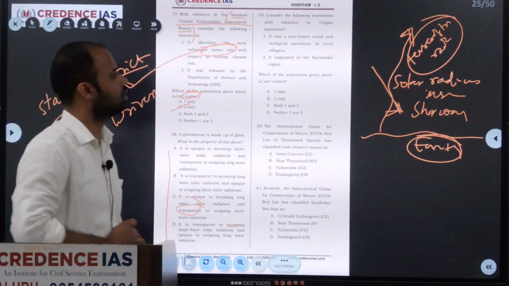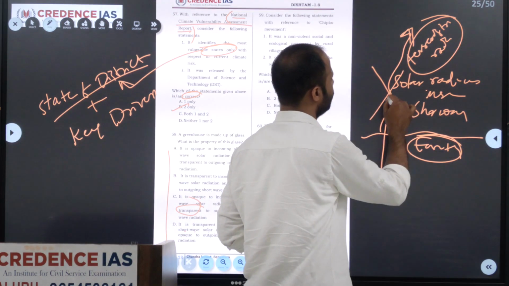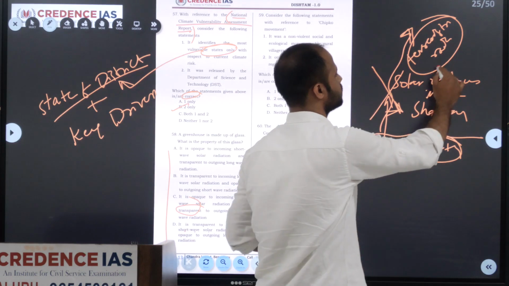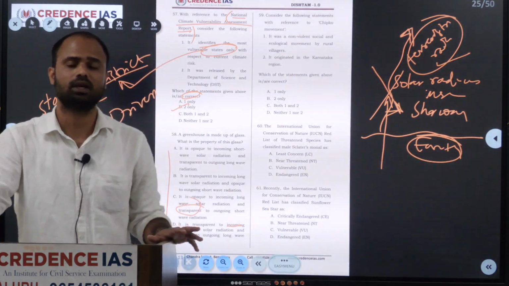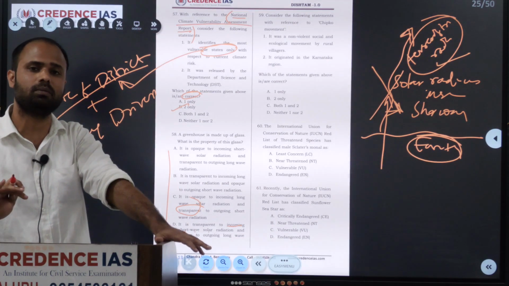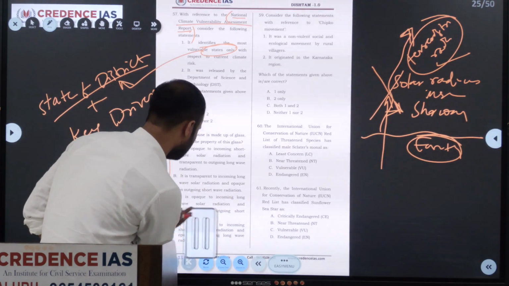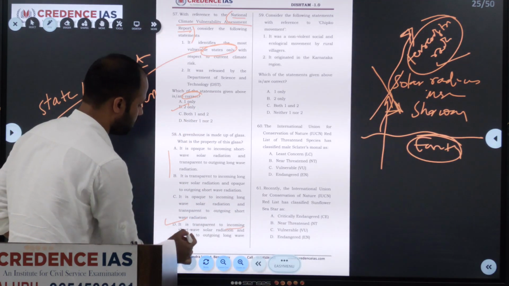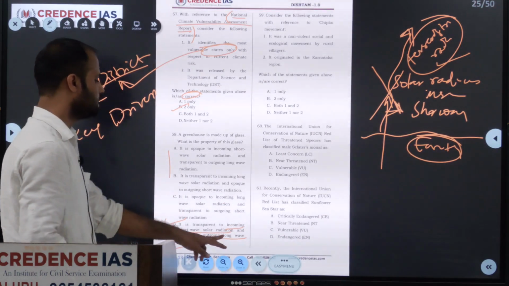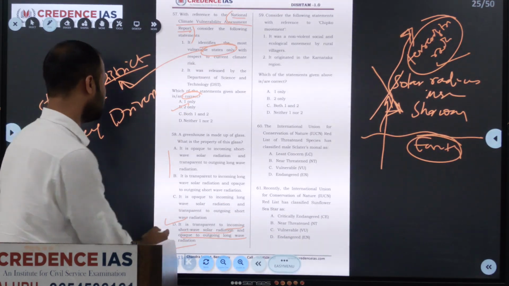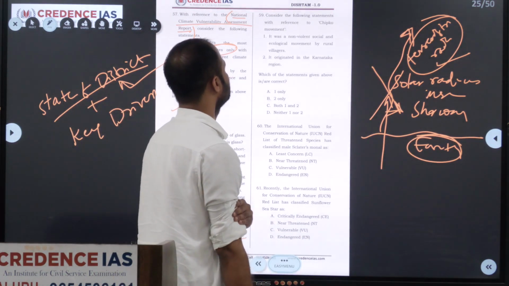Glass will allow the short wave solar radiation and acts as opaque for the terrestrial radiation. By this, the heat will be captured within the glass house, so the temperature within the glass house will be higher. So if you see the options, the last one, transparent to the incoming short wave solar radiation and opaque to the outgoing long wave radiation, that is terrestrial radiation, will be our answer. Now we will move on to the 59th question.